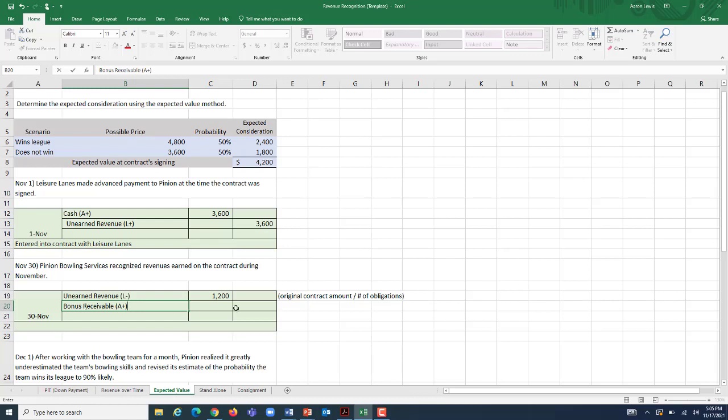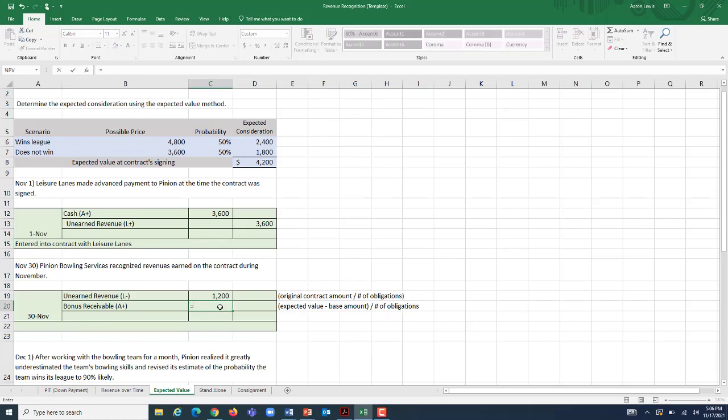And to determine the amount of your bonus being recognized, you would take your expected value less the base amount and divide it by the number of obligations that you have. Our expected value is $4,600. Our base amount is the $3,600 we get. So we're thinking that the bonus in this case is going to be $600. Well, it's $600 that we're going to recognize over the 3 months of our obligations.